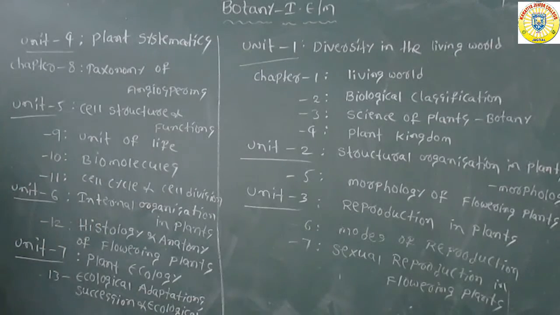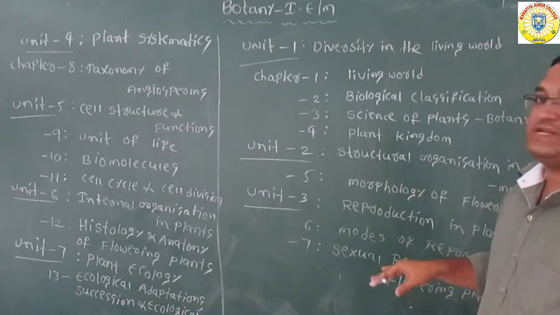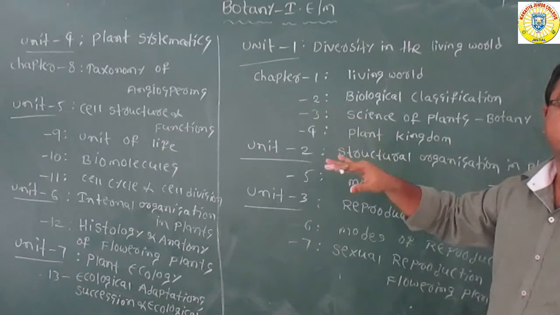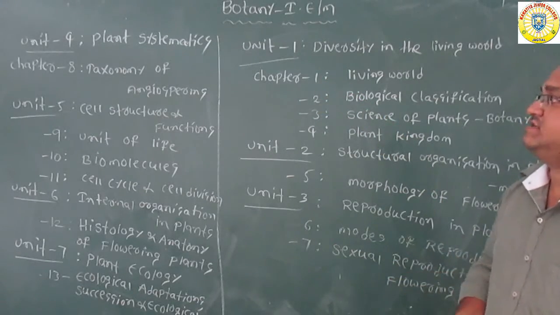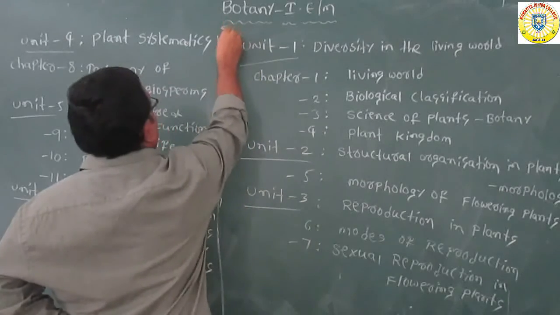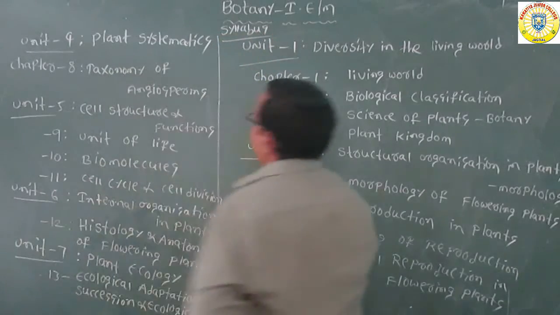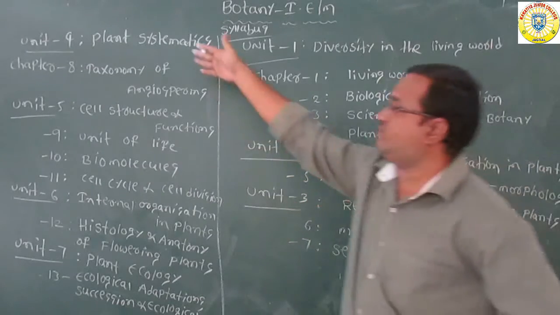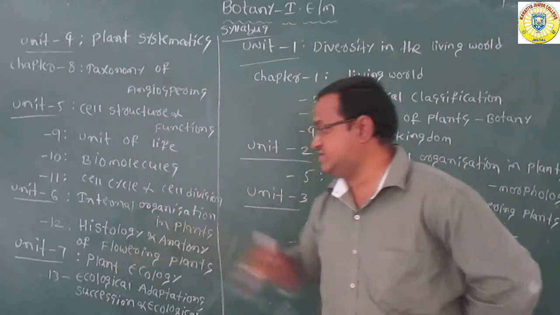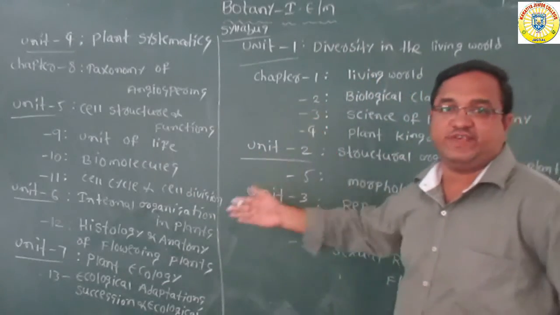Okay, see now, so this is about the syllabus. Once again you can see here. Total 7 units. The 7 units include 13 chapters. First unit, second unit, third, fourth, fifth, sixth, seventh. So total 7 units and 13 chapters. This is the overall view of the syllabus.